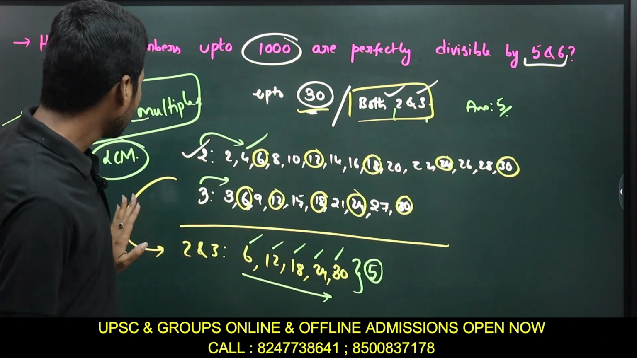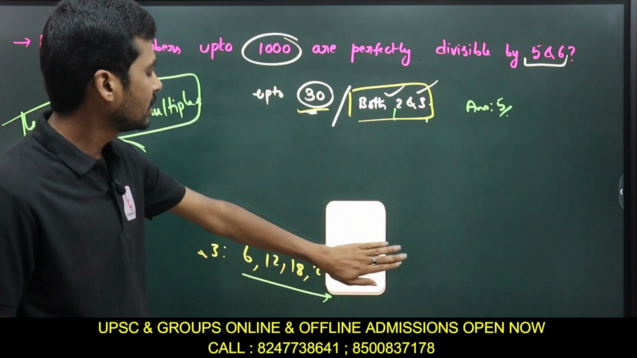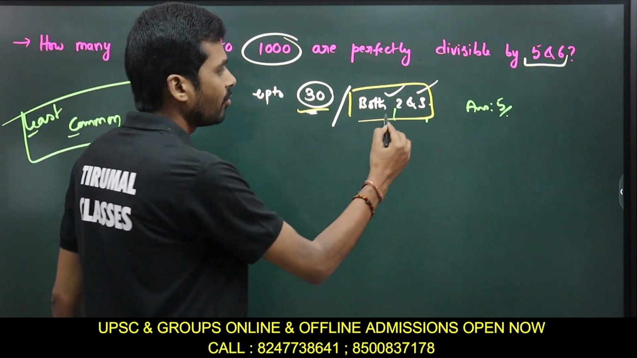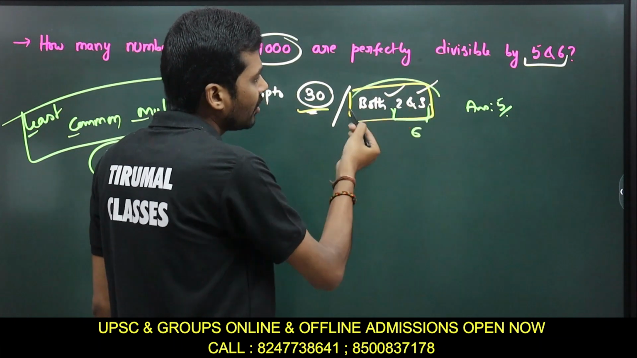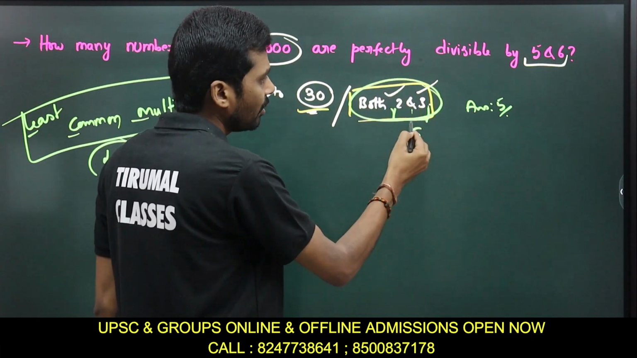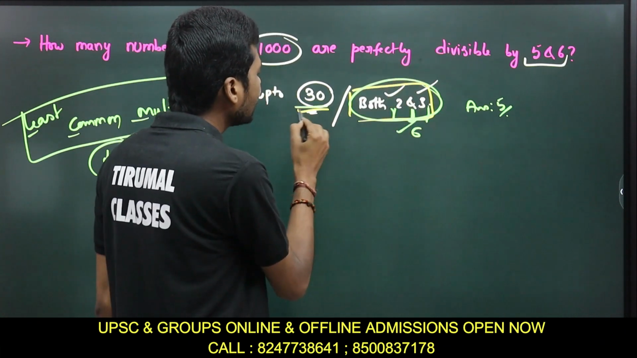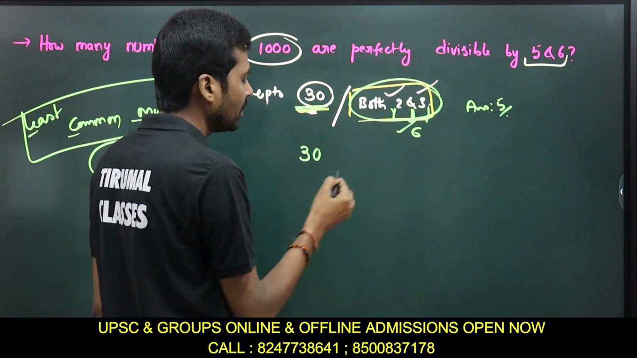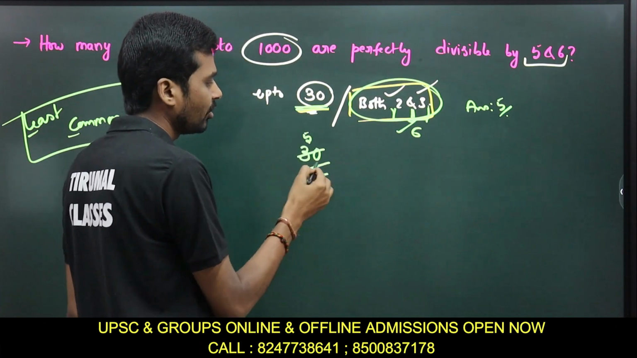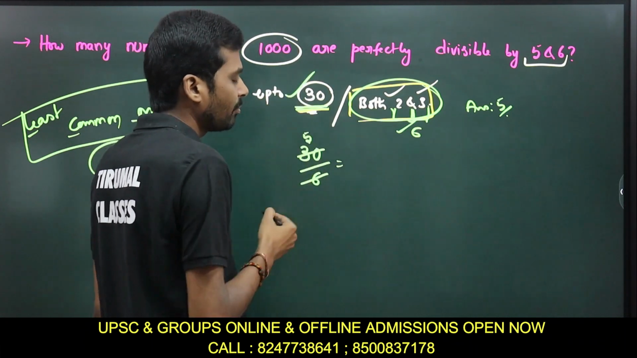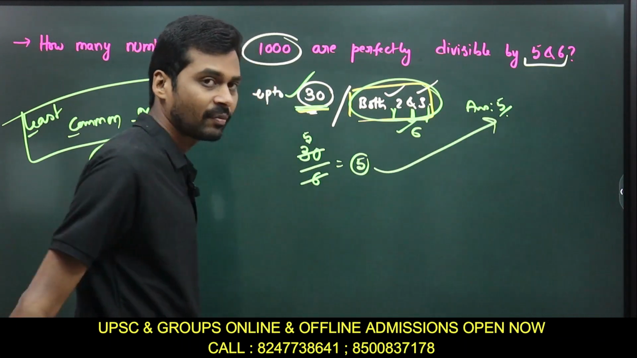So no need to write all these things. What is the LCM of these two numbers? The LCM of 2 and 3 is 6. Now instead of taking 2 and 3 separately, we take a common number, which is the LCM. Now you divide the given number with the LCM of the divisors. What is the LCM of the divisors? 6. So if you divide the complete number, 30, by 6, the final answer is 5, right? The same answer.